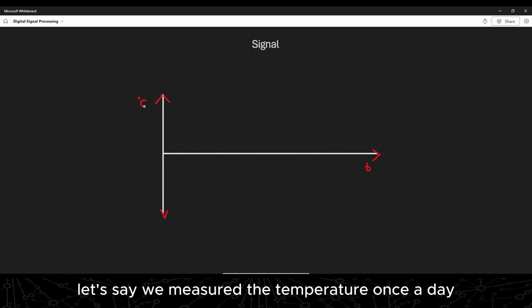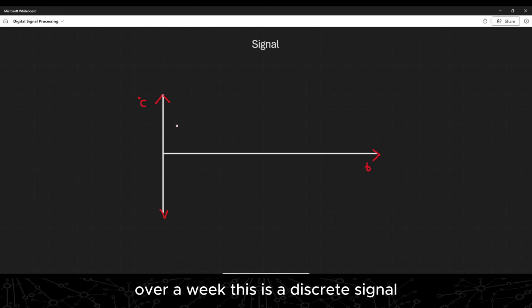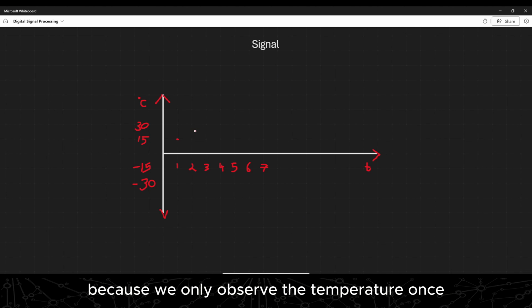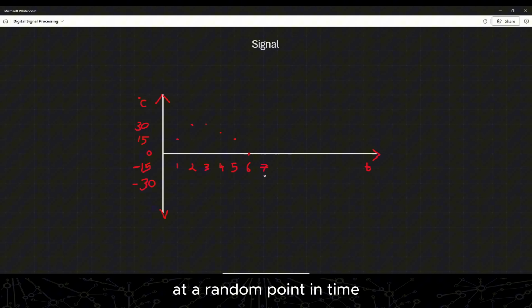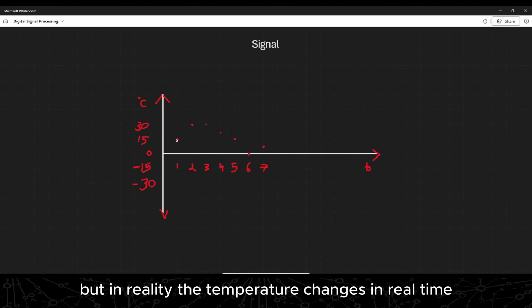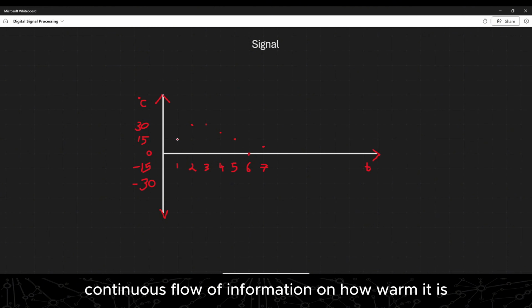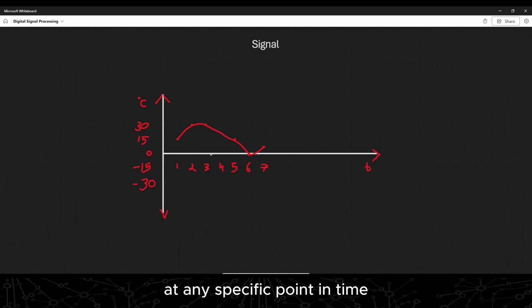Let's say we measured the temperature once a day over a week. This is a discrete signal because it gives us information on how the temperature changed over the week. It is discrete because we only observe the temperature once at a random point in time in any given day. But in reality, the temperature changes in real time, even within a day. It is a continuous flow of information on how warm it is at any specific point in time.